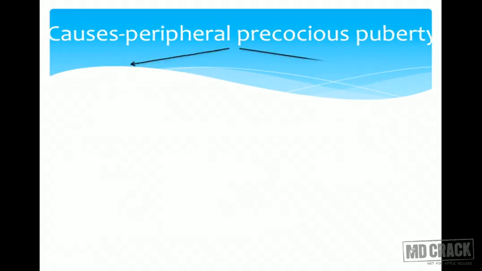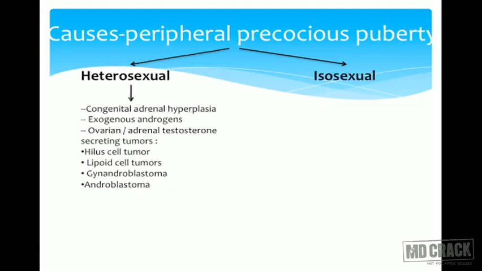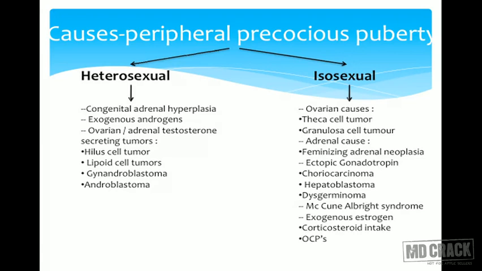Causes of peripheral precocious puberty: there are two types. One is heterosexual and the other one is isosexual. Isosexual means the changes would be feminine. In heterosexual, there would be virilizing changes. So in isosexual, the causes are ovarian tumors like theca cell or granulosa cell, which we have already seen.